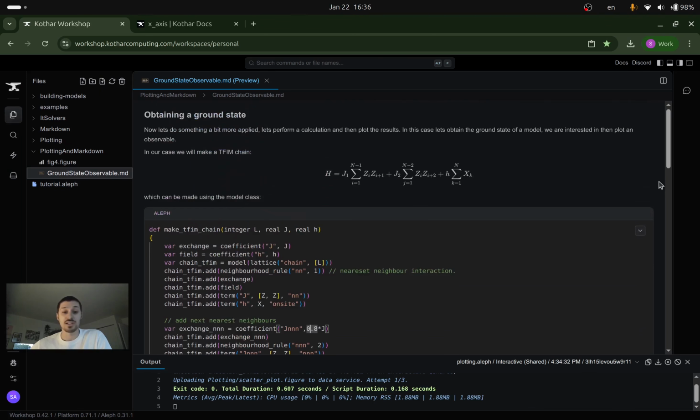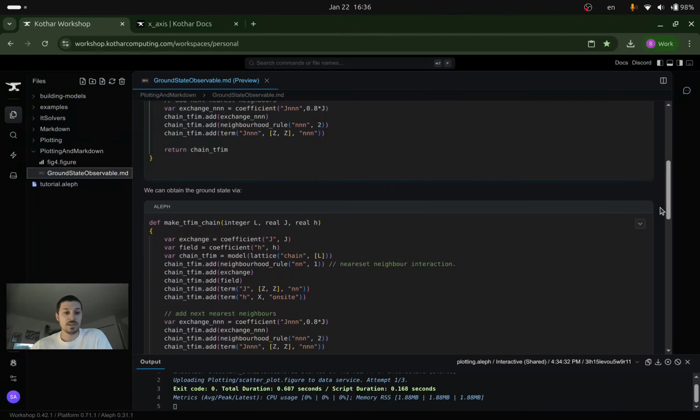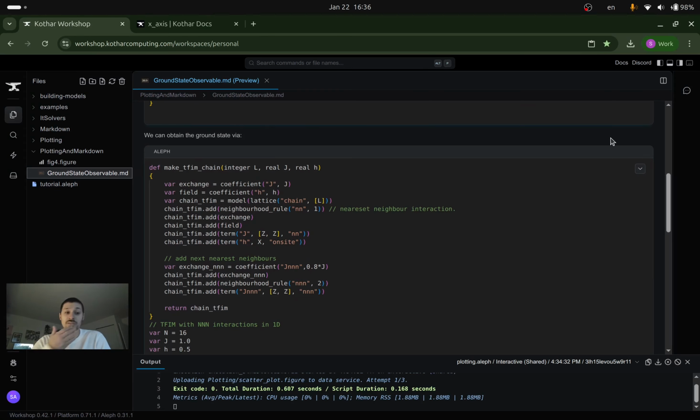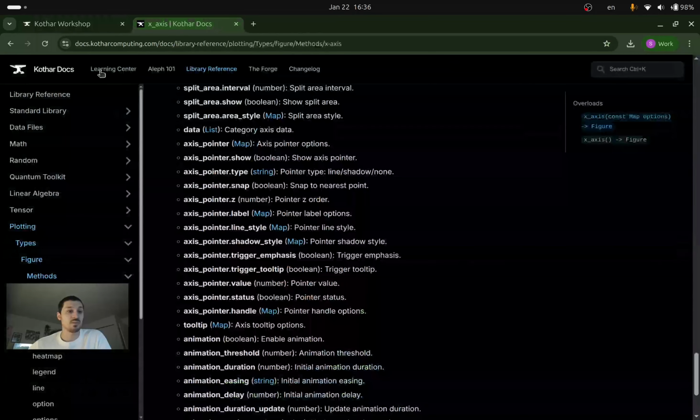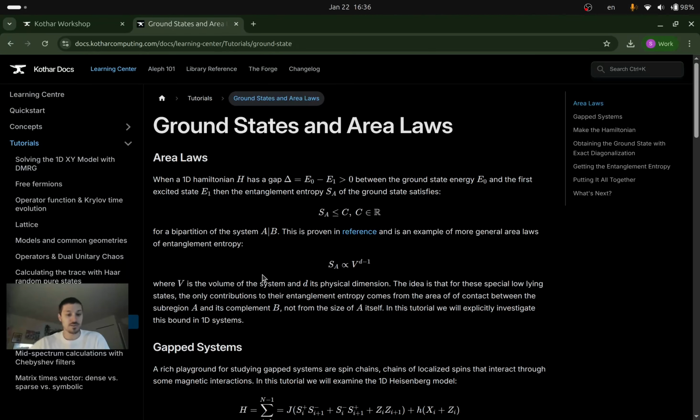So if you want to link them together, you need to have a bigger code block. But the idea is I've written some math. I've then written a function that will just create this operator sum for me in the form of a model. And then, pairing with some previous tutorials that we've done for iterative solvers about obtaining the ground state for something, which you can also see in the tutorials, in the ground state and area law tutorial.